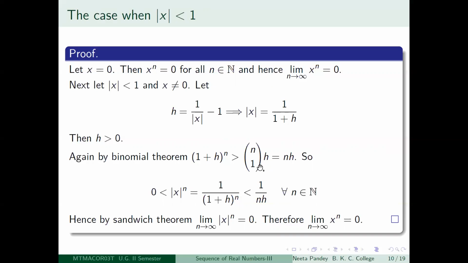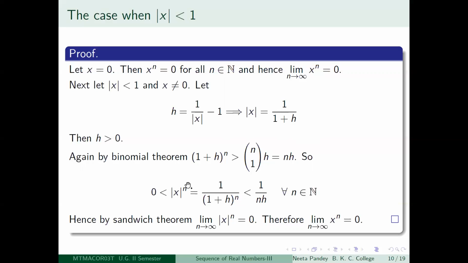And what is this? n choose 1 means n factorial divided by 1 factorial into n minus 1 factorial. So n minus 1 factorial cancels out and you are just left with n. So you get 1 plus h to the power n is greater than nh. Okay. So what does that mean? That means that mod x to the power n, which was equal to 1 by 1 plus h to the power n, is now less than 1 by nh for all n.